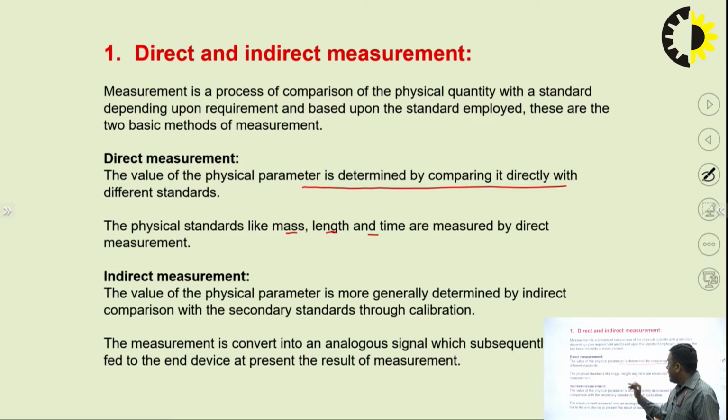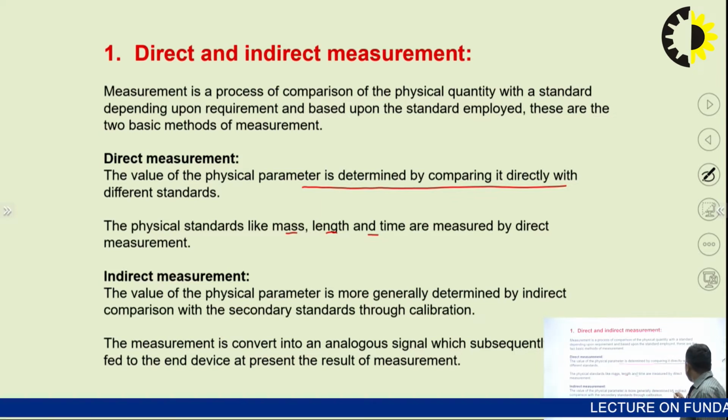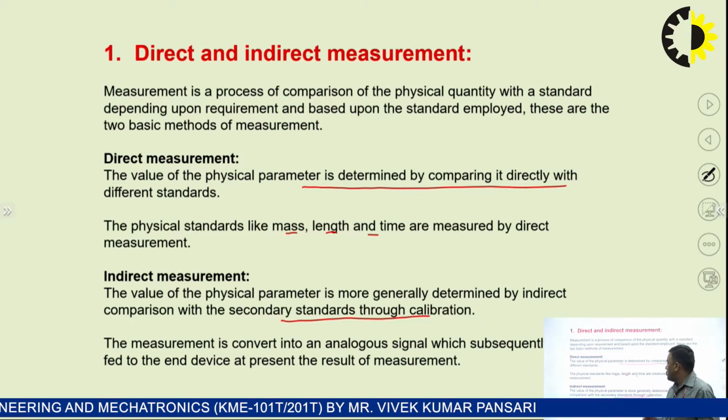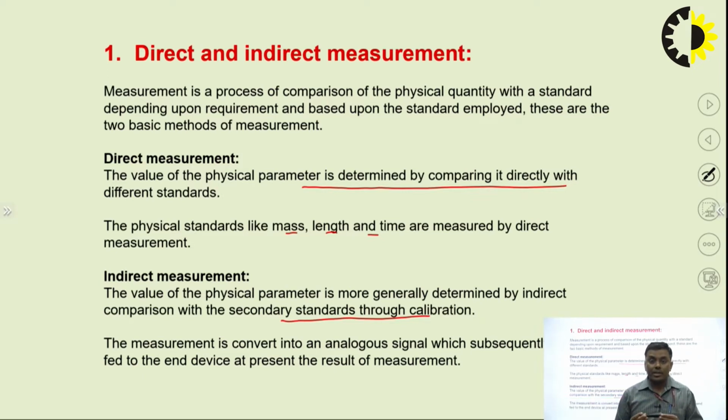Indirect measurement: the value of the physical parameter is more generally determined by indirect comparison with the secondary standards through calibration. Now I am coming to the point. I have to measure the temperature. If I have to measure the temperature of this room, what will I do? I have to go with some thermometer. I will put some thermometer. So the thermometer tells the temperature in what terms?